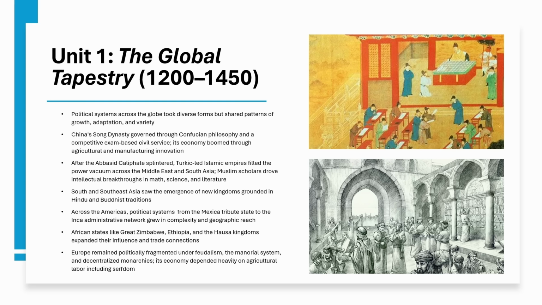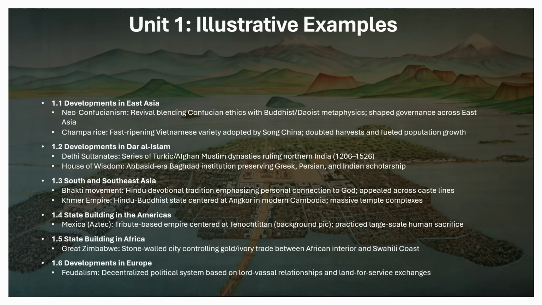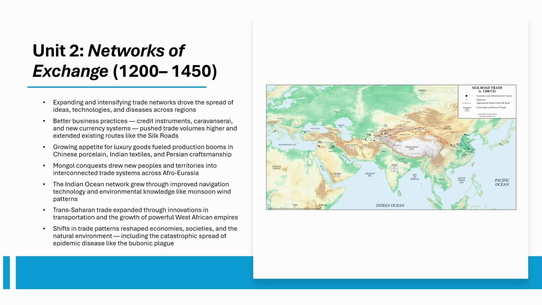are expanding their reach. And then there's Europe, the outlier, politically fragmented under feudalism and economically dependent on serfdom and manorialism. Now we have some illustrative examples. These are not required to know in the AP, but they're good for outside information on essays. Here are the most important examples: Neo-Confucianism, Champa rice, the House of Wisdom, the Bhakti movement, the Mexica, Great Zimbabwe, and feudalism. Moving on to Unit 2.